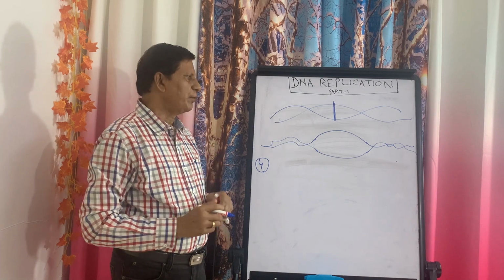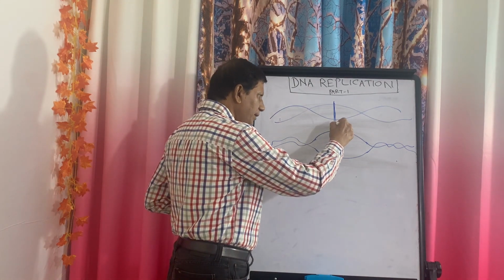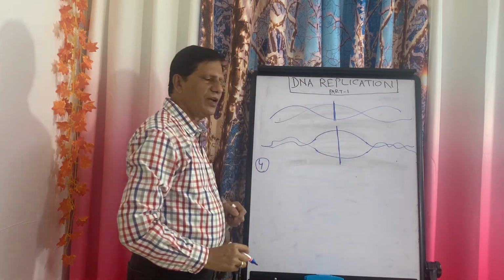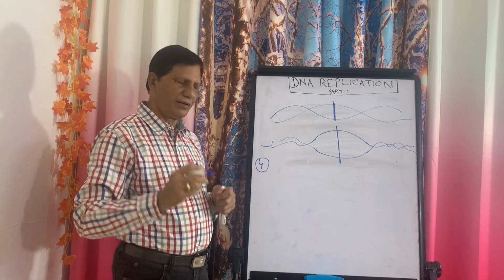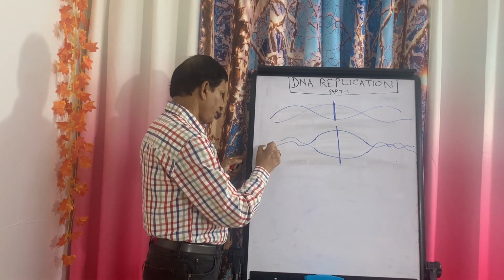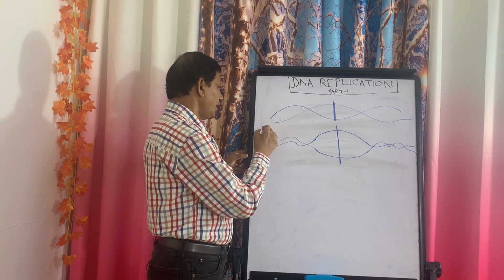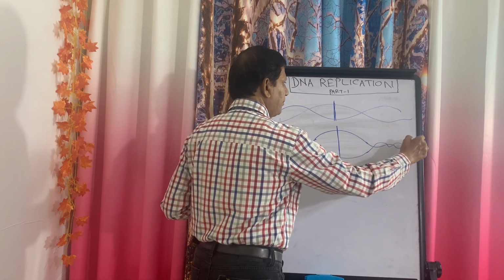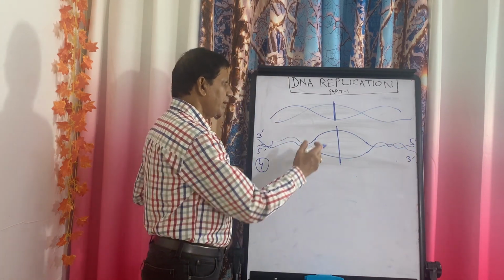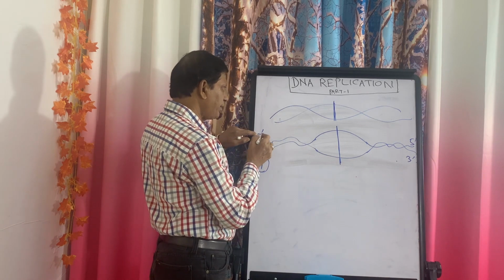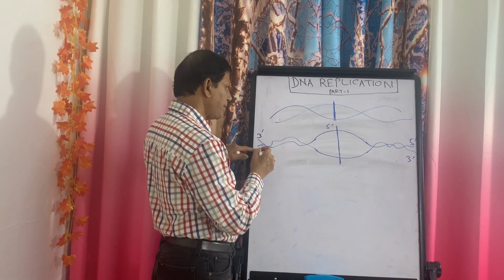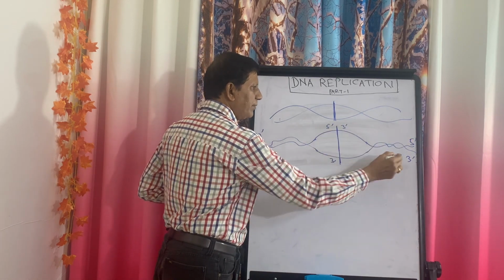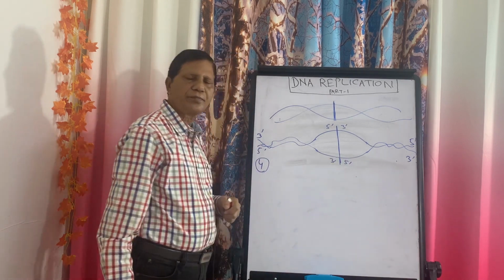In the fourth step, what will happen once this point of recognition or point of origin is identified? Now how will the replication start? Suppose this is 3 prime, this is 5 prime, and on this side this is 5 prime, this is 3 prime. So from this point of origin, since this is 3 prime, this will be 5 prime; this is 5 prime, so this will be 3 prime. Similarly, this is 5 prime, this will be 3 prime, and this is 3 prime, this will be 5 prime.